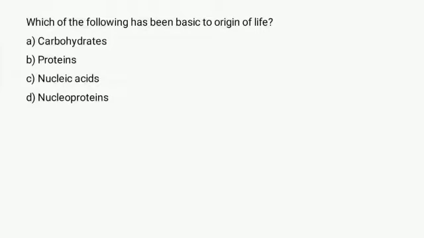Formation of nucleic acid followed by their chance recombination with the protein to form nucleoprotein mark the transition from non-living coacervate to first life form, which are called as protocells. So the basic to origin of life is the nucleic acid.